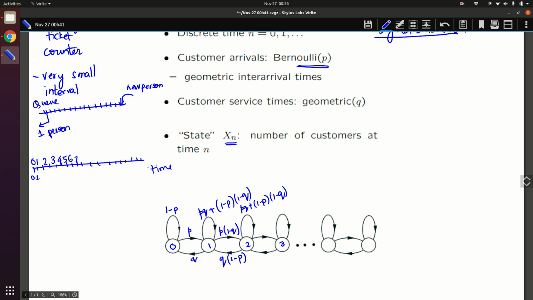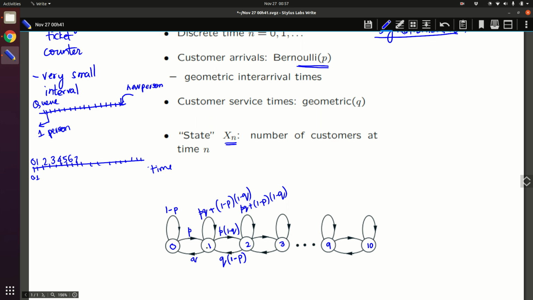Now for the railway counter, let's say the capacity of the queue is 10. After 10 there is no space, and this is what the system is. So you can have a system like this. The transition probabilities change a little bit at the ends. Here at this point there is no 1 minus Q because it doesn't matter; at state 0 there cannot be a customer departure.